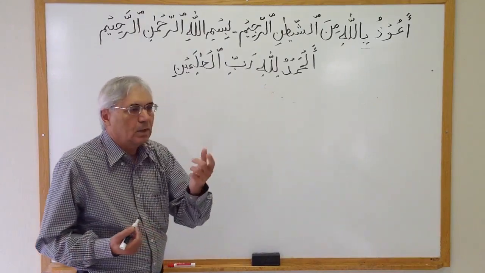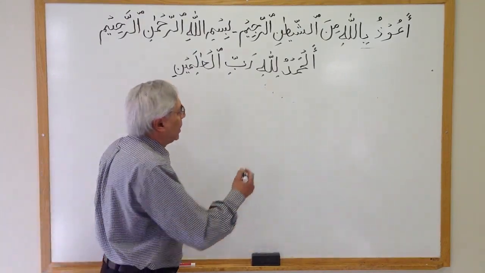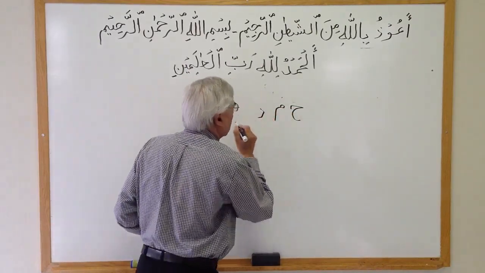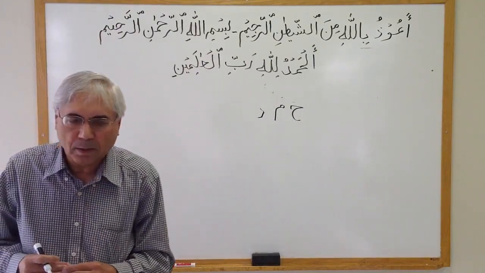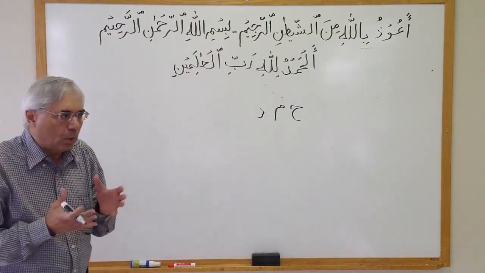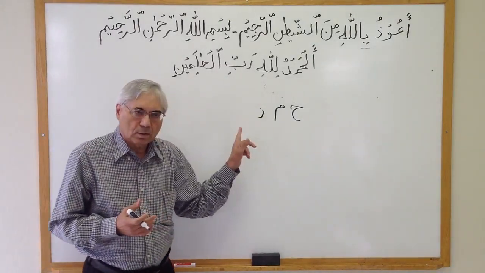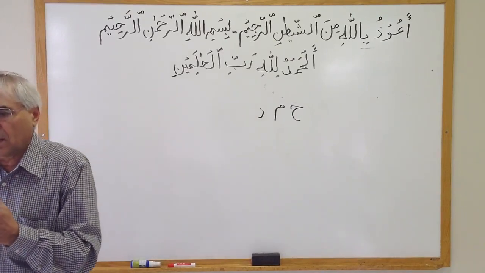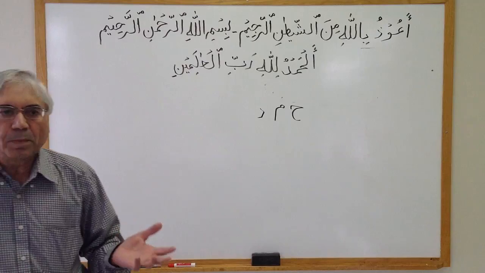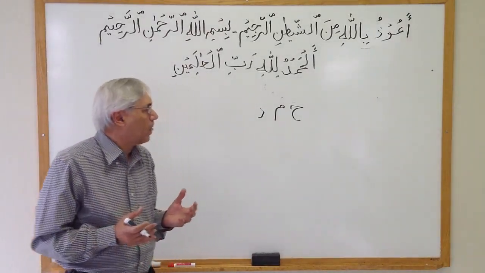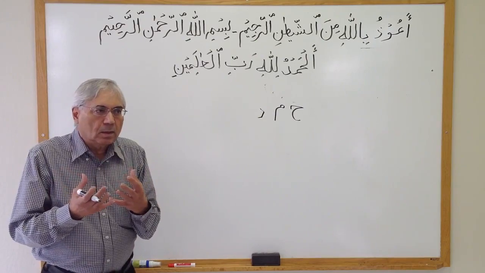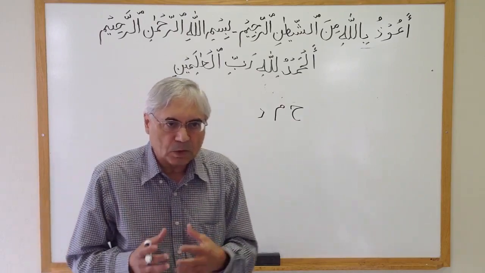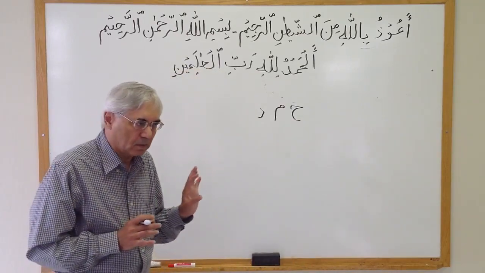So I'm just going to start with one example here. I'm going to take these three letters: Ha, Mim, and Dal. These are just three letters. When they are written in this order, the first letter has to be Ha, the second one Mim, and the third one Dal. There is no meaning associated with these three letters. But when we start making words out of them, then the meanings will start coming out. Right now, there is no meaning of these three letters.